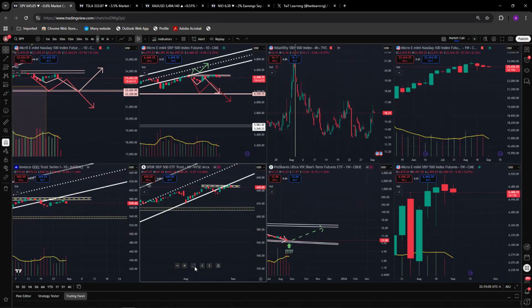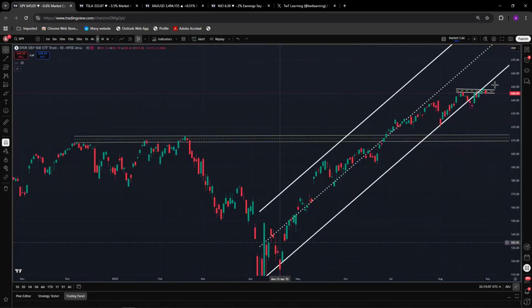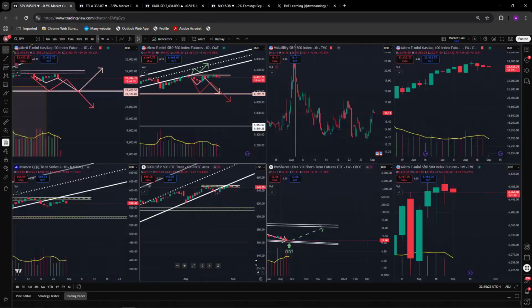Same thing with SPY. Drop through the channel. We have a double top formation on the top. As long as we remain below 649.50, we are coming down. Gradually, we break 630, 634, 635. We are heading to at least 615, below 620. So let's move quickly into it.